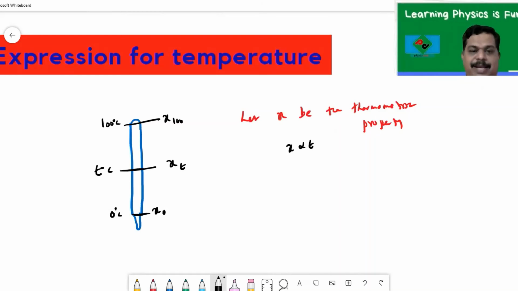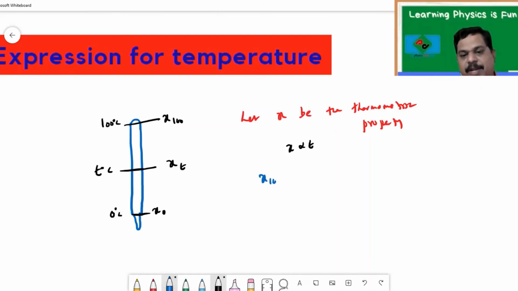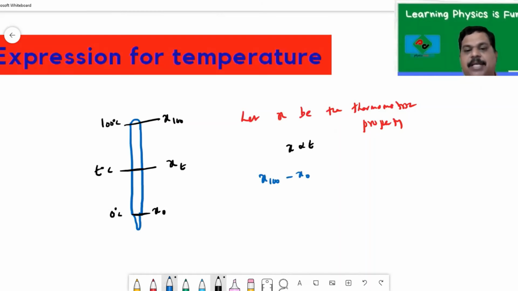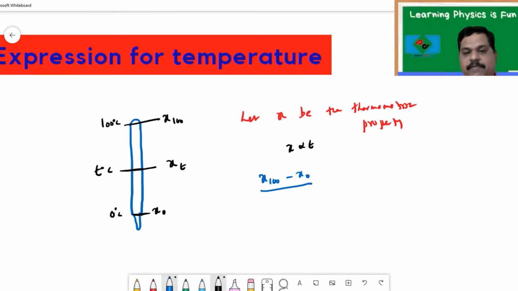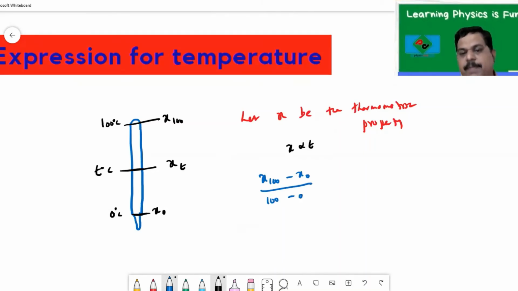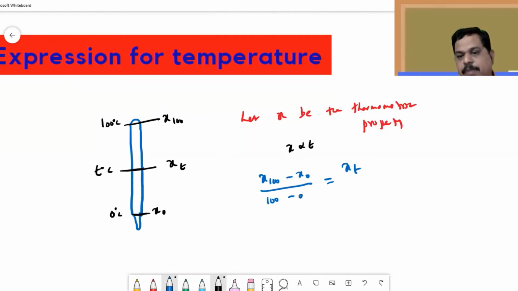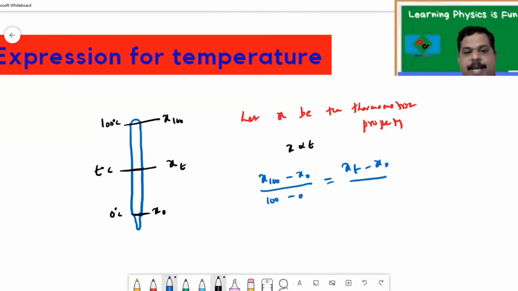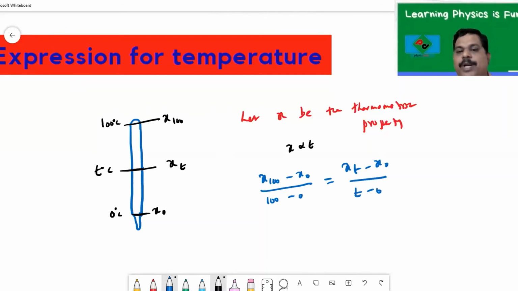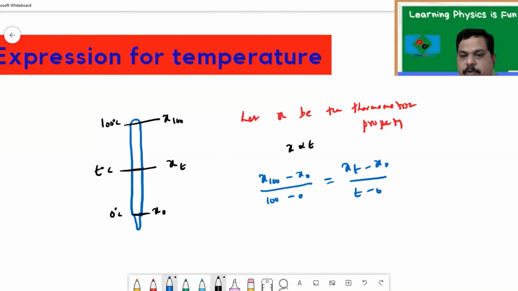So I can take it like this: the difference X100 minus X0 upon the difference in temperature 100 minus 0 is always a constant. That means the difference between these two divided by the temperature difference is the same as Xt minus X0 by t minus 0. So what does it mean? When I say X is proportional to t, I can write X by t is constant. That's what I used.